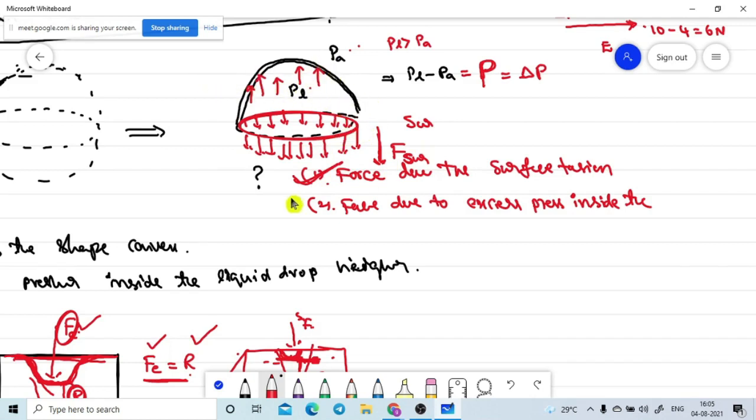Are you getting or not? Yes, sir. This is the most important sentence here: the liquid drop will settle at the position where these two forces are balanced. The pressure force acts in the upward direction, and the force due to the surface tension acts in the downward direction.